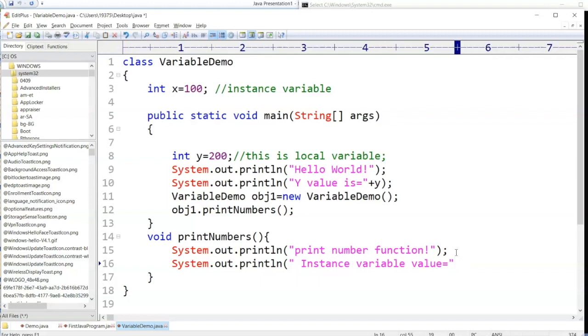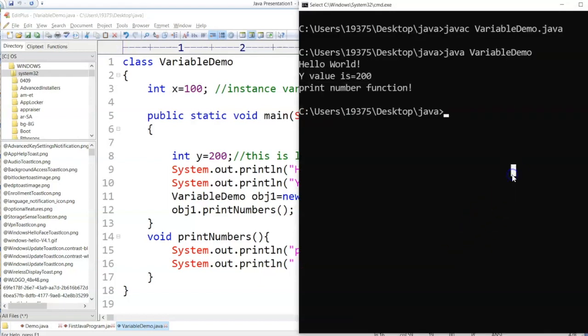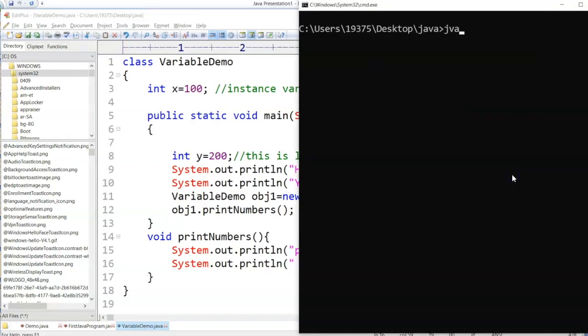Actually, you're calling that function with the object, so you can print it directly. Okay. X. Save it. Javac variable demo.java.